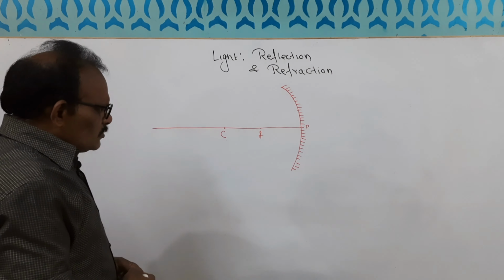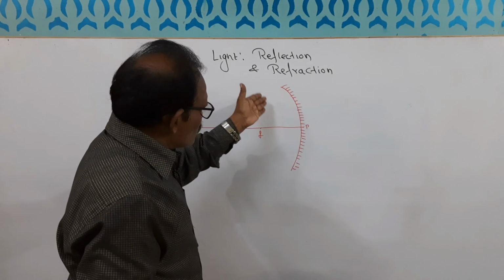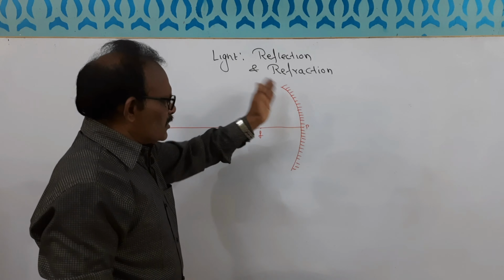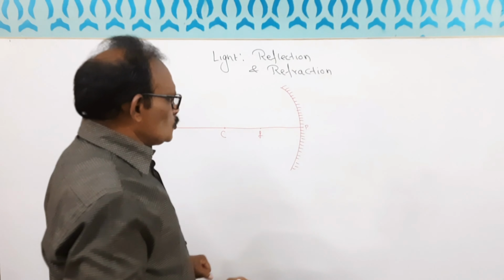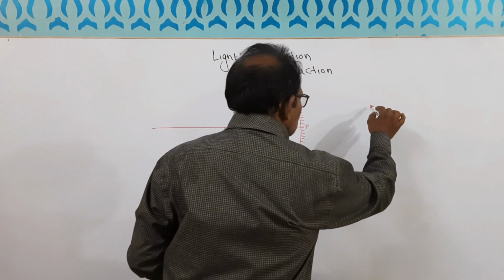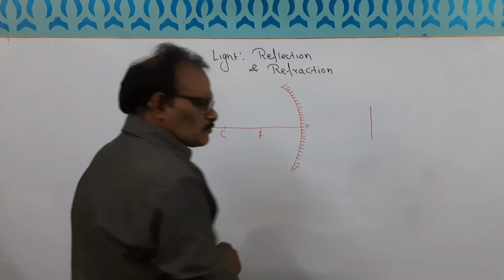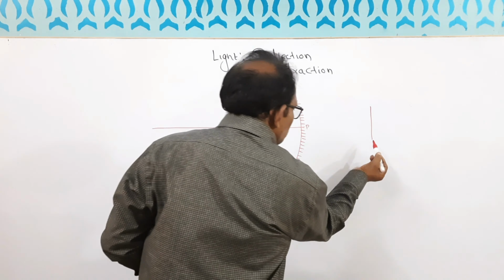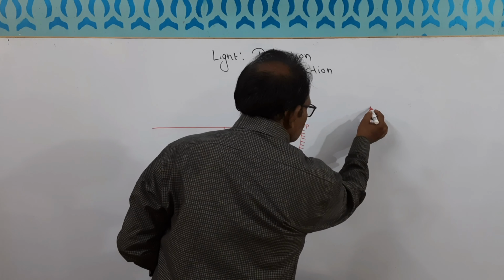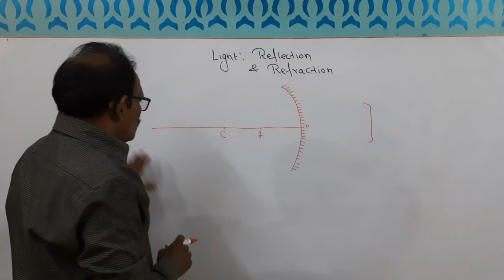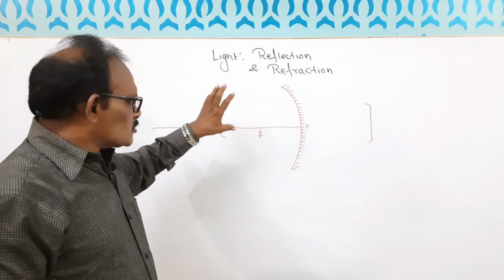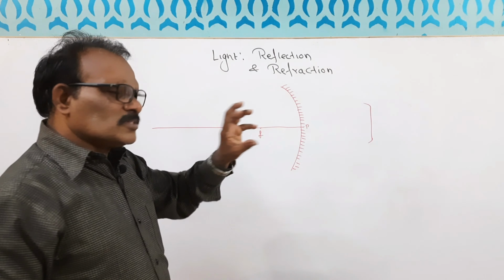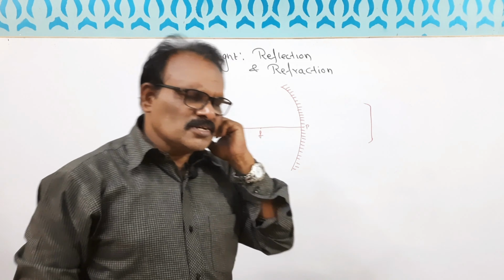Now I have drawn this in a curved manner, but when you draw in the copy, you just draw a straight line, and then make it slightly curved on this side. Then whatever observation we draw on the copy will give you the correct value.